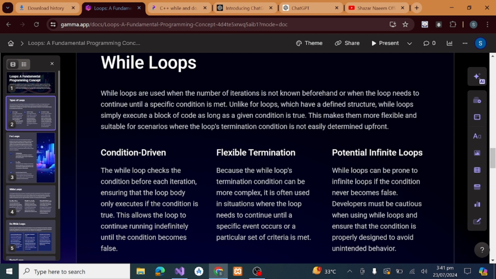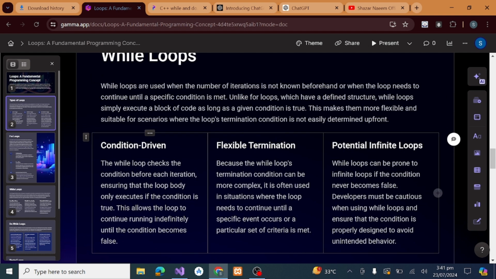While loops are used when the number of iterations is not known. We discussed this before. So the while loop is condition driven, has flexible termination, and has the potential for infinite loops. Condition driven means that the while loop checks the condition before each iteration, ensuring that the loop body only executes if the condition is true.